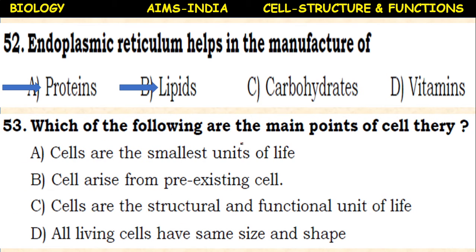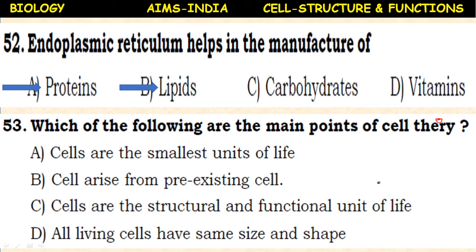Which of the following are the main points of cell theory? Cells are small units of life. Cells arise from pre-existing cells. Cells are the structural and functional unit of life. All living cells have the same size and shape.